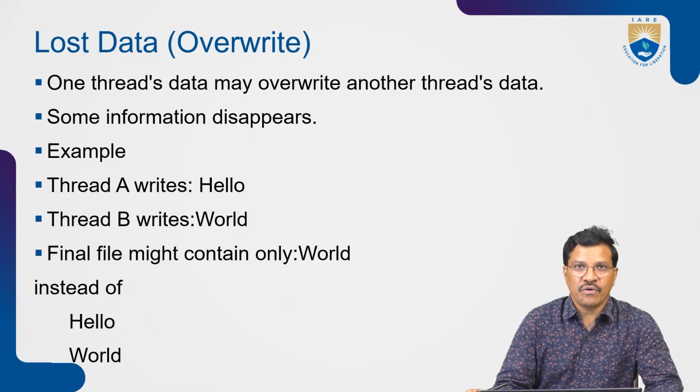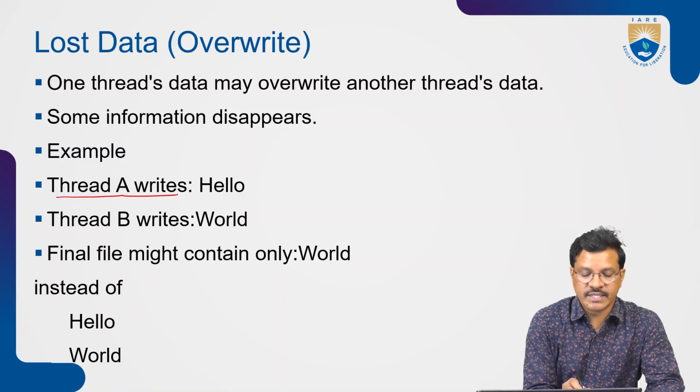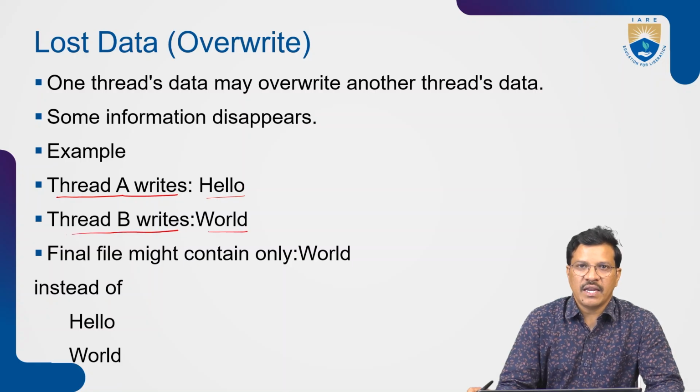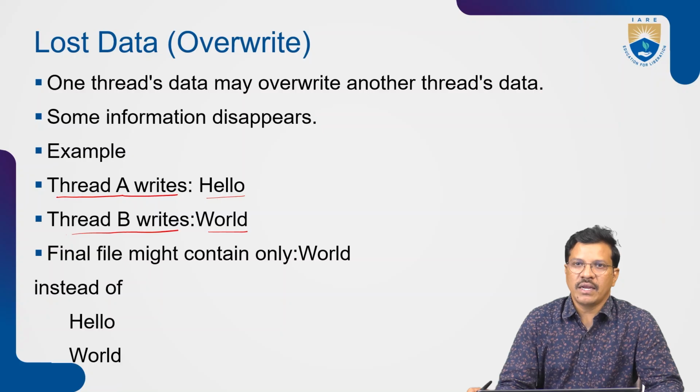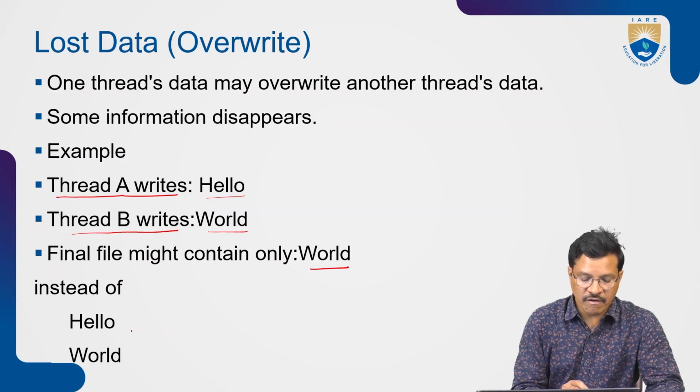The example of this lost data is when you write a Java program with multiple threads accessing the same file. For example, thread A writes hello. This is the text I want to write from thread 1. Next, thread B writes world. Finally, the final file might contain only world, because we have lost data, instead of hello world.